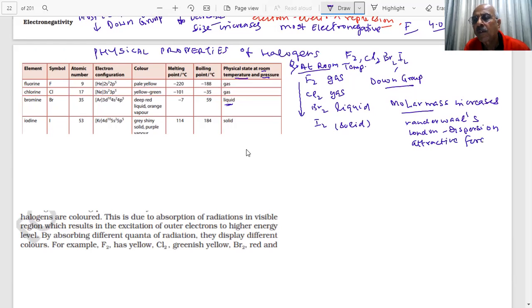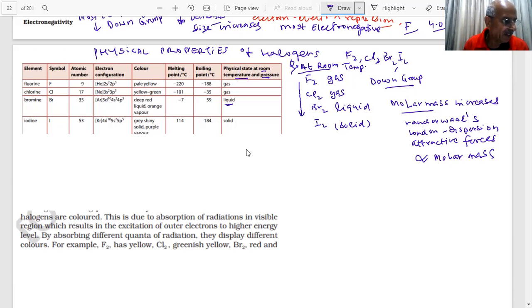As the molecular mass increases, size will increase. What will happen? The van der Waals force will increase, and these forces are directly proportional to molar mass. So as you go down the group, molecular mass is increasing, yes or no? Molecular mass is increasing, students, down the group.